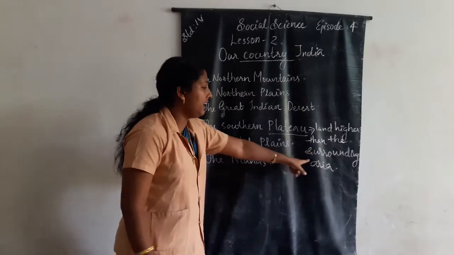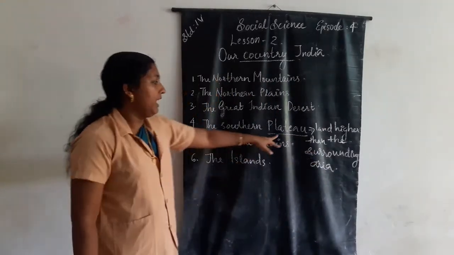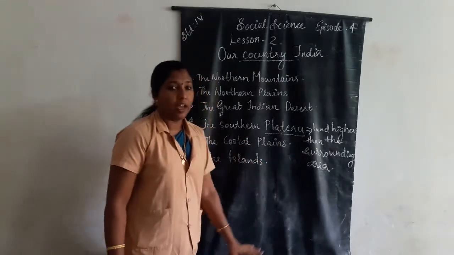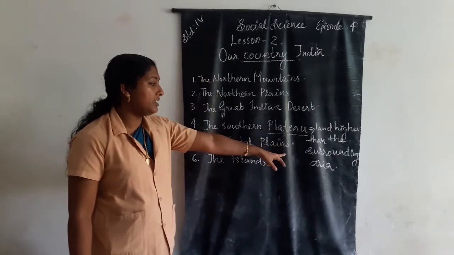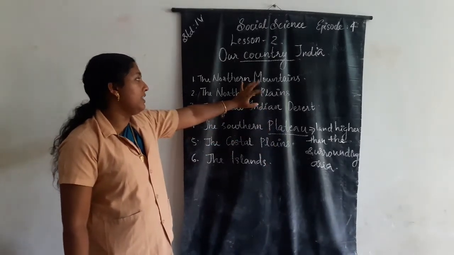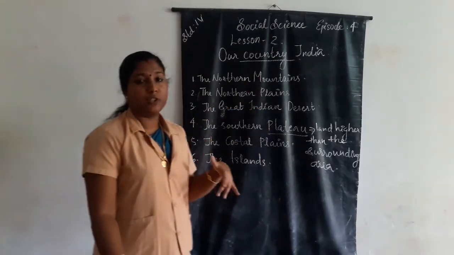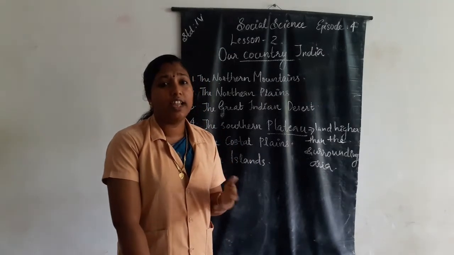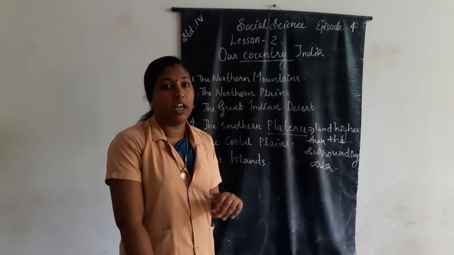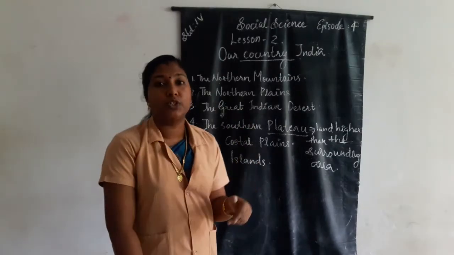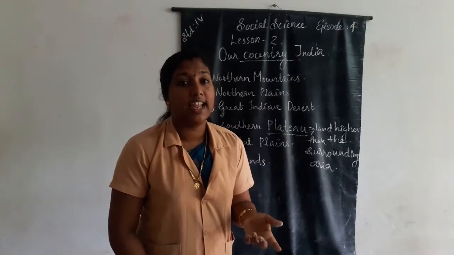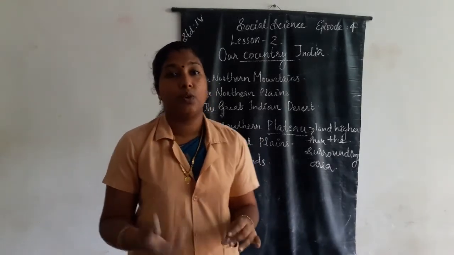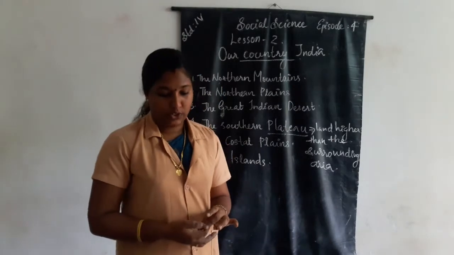Land higher than the surrounding area. What is plateau? Plateau means land higher than the surrounding area. The northern mountains protect us from eastern cold winds coming from Central Asia, and also they intercept monsoons for what? To cause rain and snow. The northern mountains intercept monsoons to cause rain and snow.